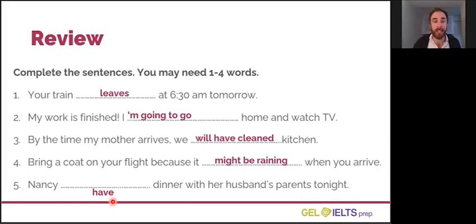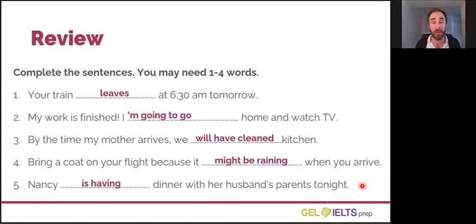The correct answer is having. This is present continuous because it's an arrangement with her husband, and her husband's parents. They have agreed to meet up. Maybe there is a specific time. Nancy is having dinner with her husband's parents tonight.